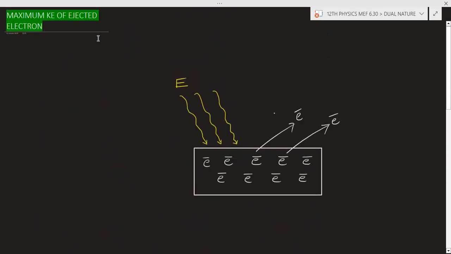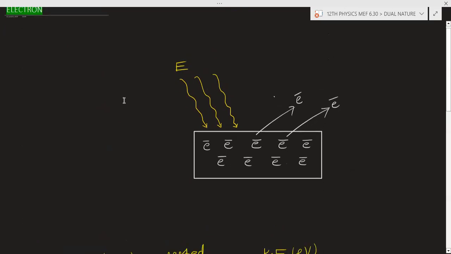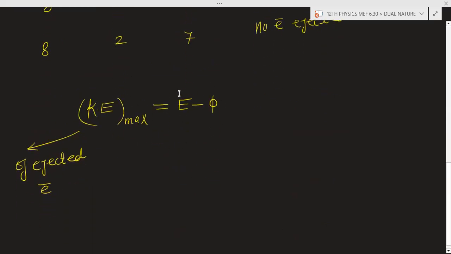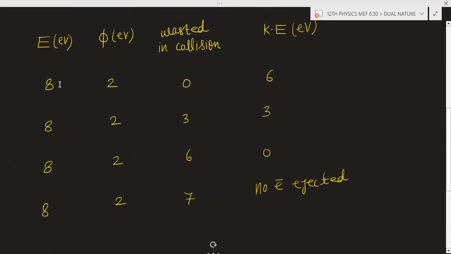So maximum kinetic energy of electron will be E minus work function, that is, energy supplied minus the work function of the metal. You can see all the time what we were doing, we were just subtracting: 8 minus 2 is 6, E minus phi is the kinetic energy.